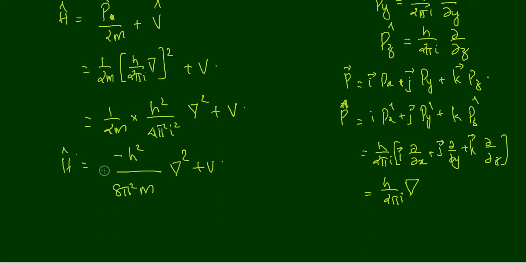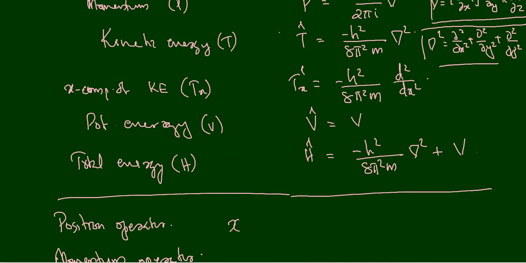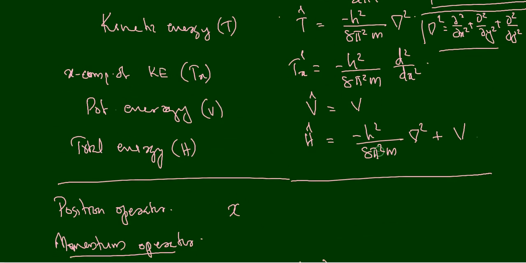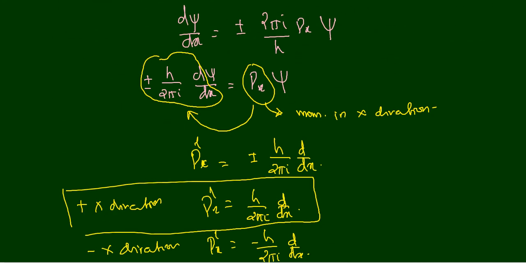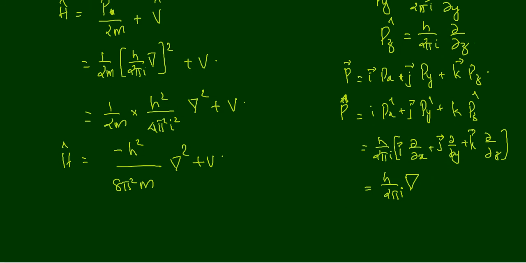So the Hamiltonian operator H cap is equal to minus h square divided by 8 pi square m del square plus V. Now we can look at our table. We have already written there the total energy operator H cap is equal to minus h square divided by 8 pi square m del square plus V. That is the total energy operator. So this is how we get the total energy operator.